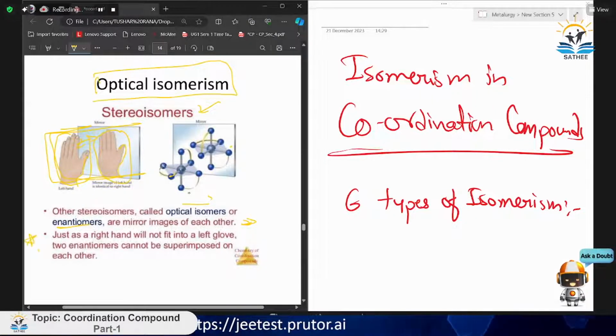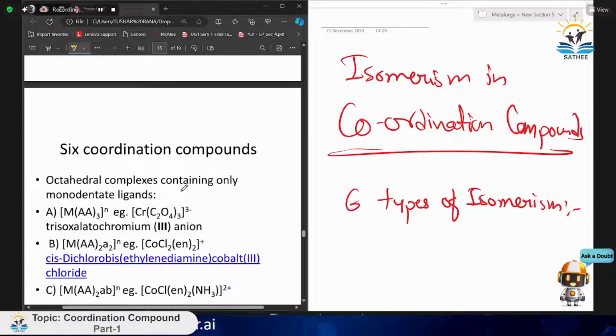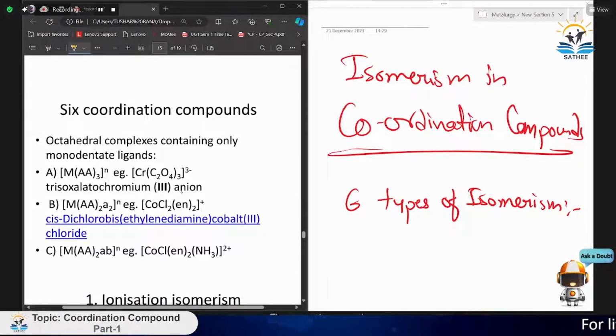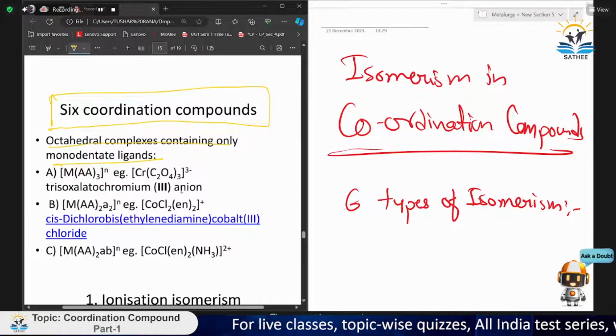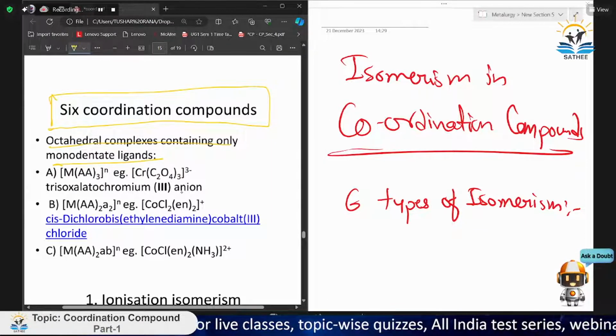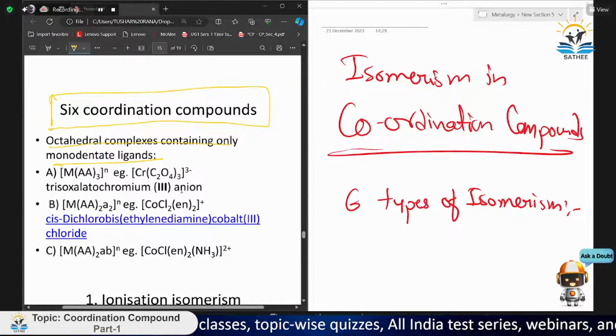Okay, so these are the important terms which differentiate enantiomers from identical structures. Now, there are six-coordination compounds, that is, we are talking about coordination number six only. First is MA3B3 octahedral complexes containing only monodentate ligands. We will talk about monodentate ligands only. Now, MA3B3 and the trioxalatochromate(III) ion, [Cr(C2O4)3]3-, its name is this.